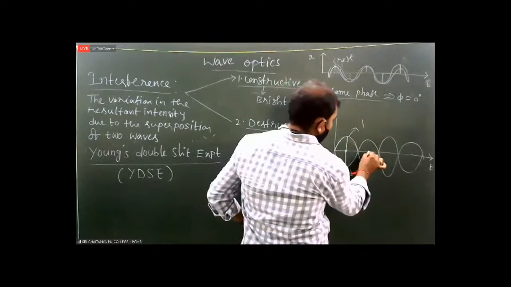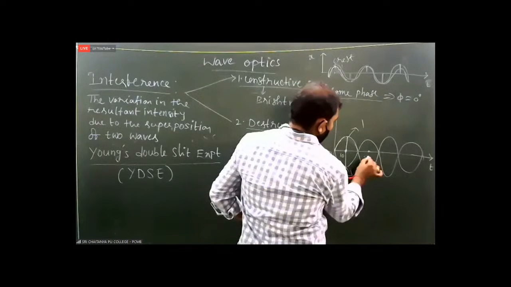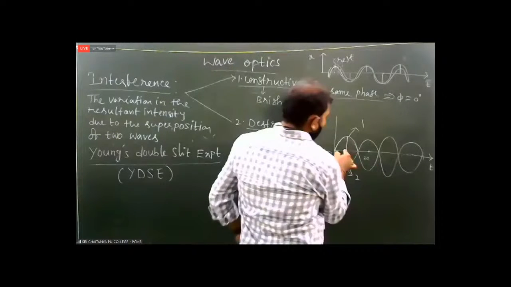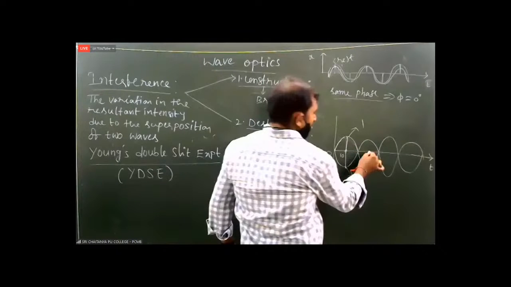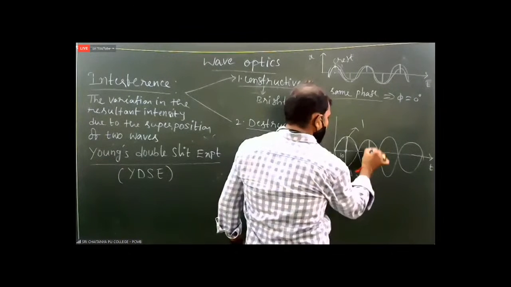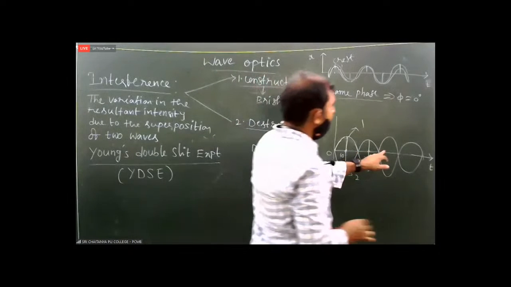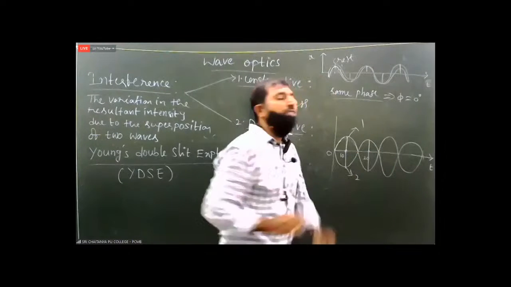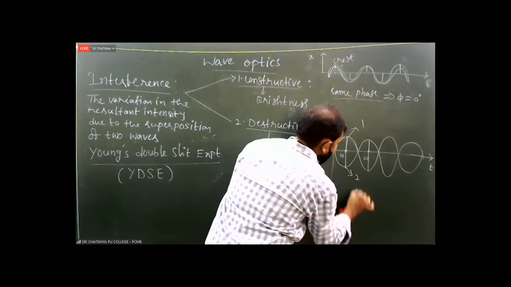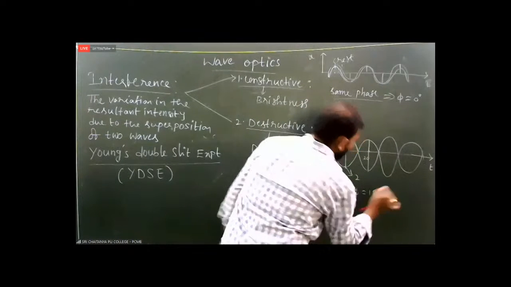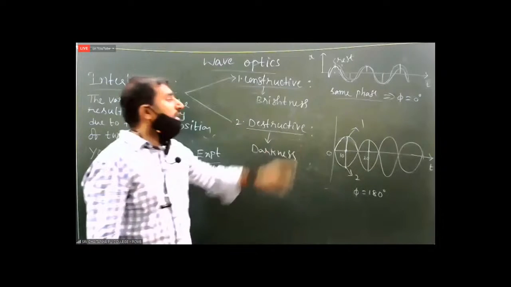Next, again after a certain time, suppose 0, then 10, then 20. After 10 seconds, the first wave reaches maximum and the second wave reaches minimum. After 20 seconds, the second wave reaches maximum and the first wave reaches minimum. That means at any time they must have opposite phase. Opposite phase means the phase difference must be equal to what? 180 degrees.